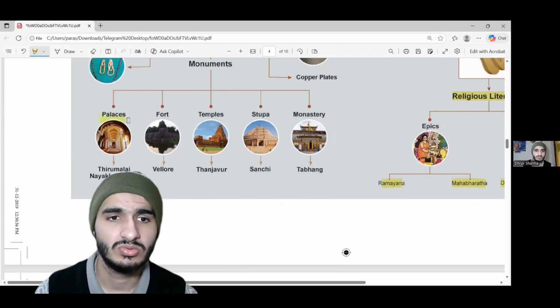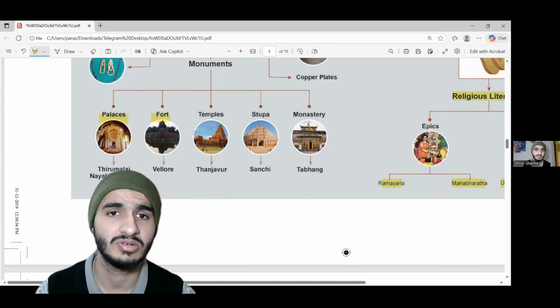Then come palaces. When you go to various places, you will see big monuments that are prehistoric, older than old. They are ancient. So when we study these things, they also tell us a lot about history. Then there is the fort. Forts are also a great source of history because fortification reflected a certain mindset. There was a certain civilization, and they fortified to continue their mindset and belief system, and said, we belong to this fort, and this is how we thought.